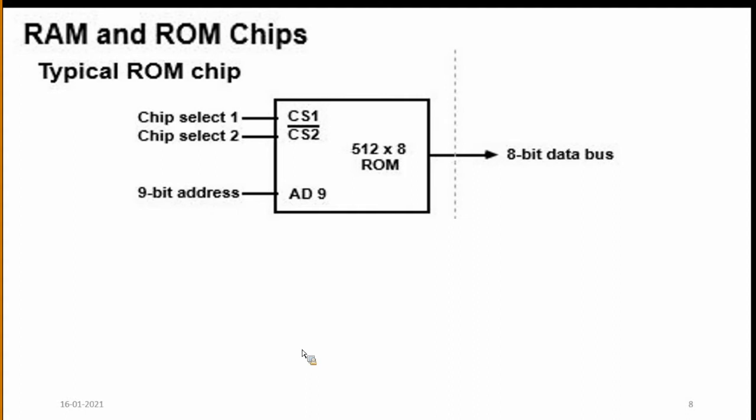These are the chip selection inputs. S1 is chip selection, and C1 is chip select. Here we have 2 chip selections. 2 power 2 means 4.